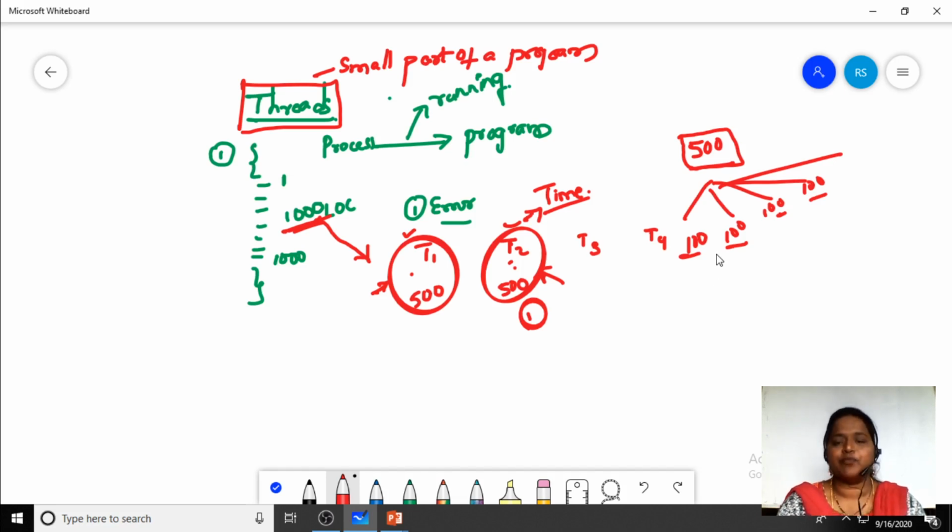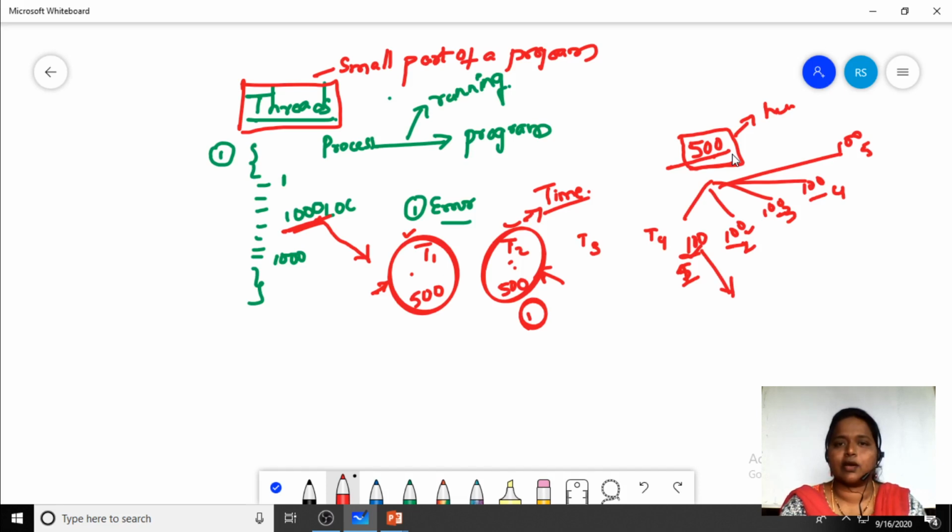A thread is nothing but dividing a large program into a number of small parts. Suppose here I have 500 lines of program, and I divide that into 5 parts: part 1, part 2, part 3, part 4 and part 5. Each part is going to have 100 lines of code. As I have said, a thread is a lightweight process, and a process is a heavyweight process. We'll discuss these advantages later.